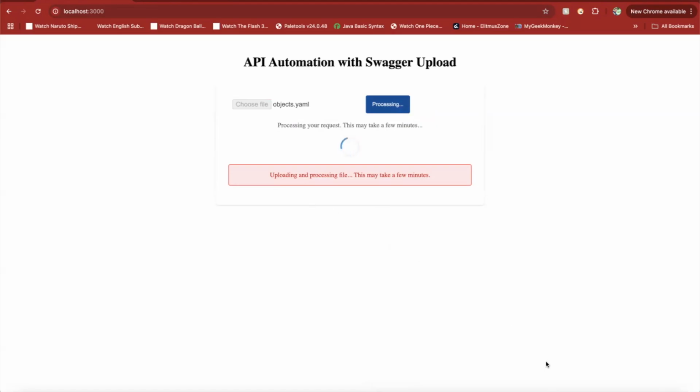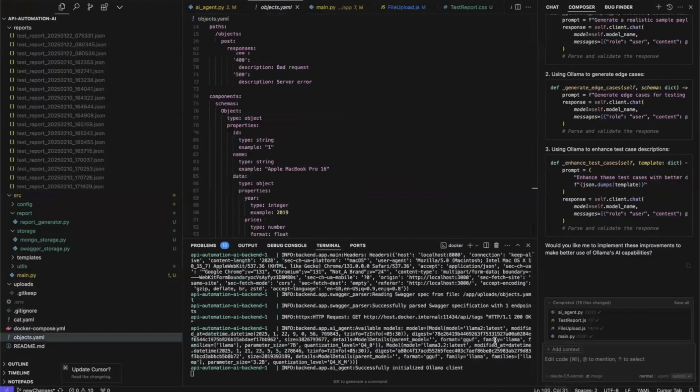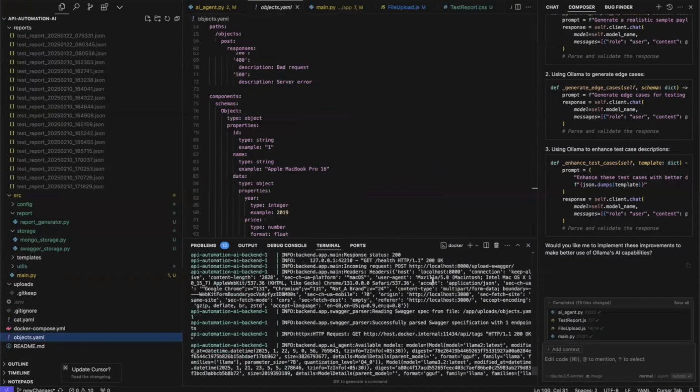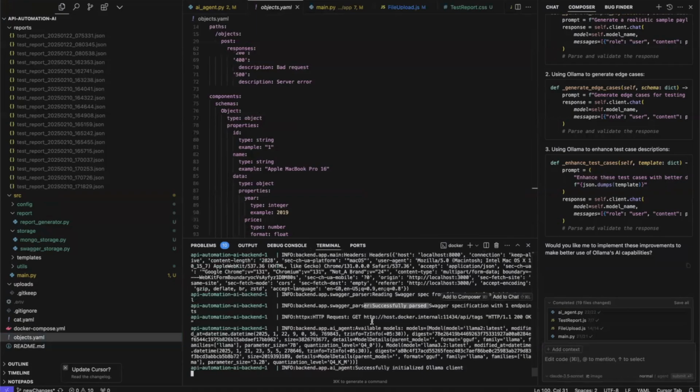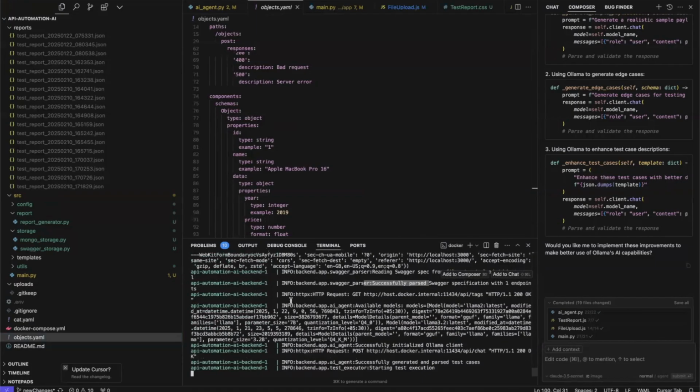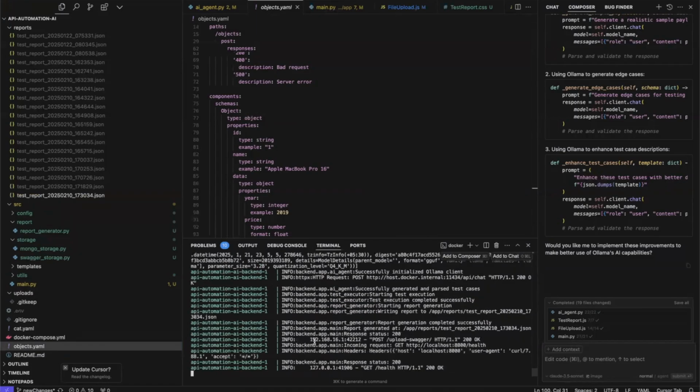You will see it posting the request, uploading and posting the file. This may take a few moments, so let's see what's going on in the backend. In the backend, it took the Swagger, read it, and successfully parsed it. Then it's sending this in Docker, internally hitting the APIs, and the backend API is now initializing the Ollama agent.